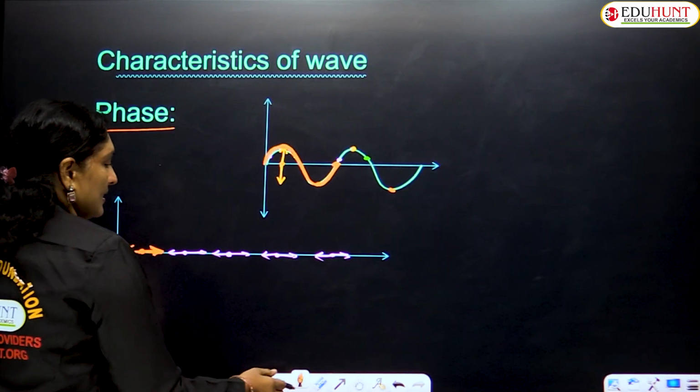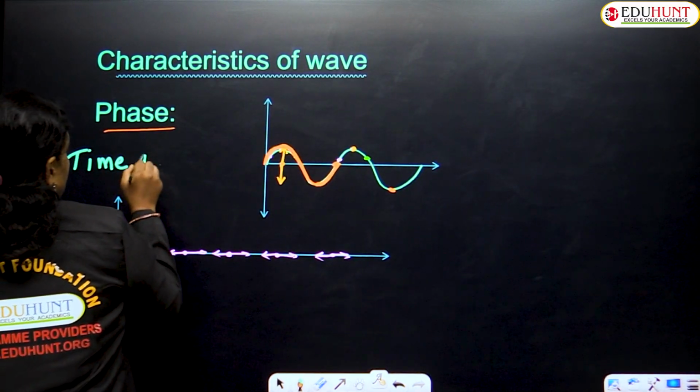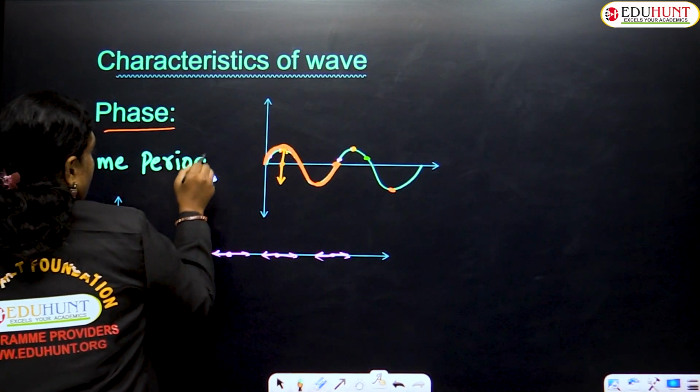Generally, time period is indicated with the letter T, capital T.